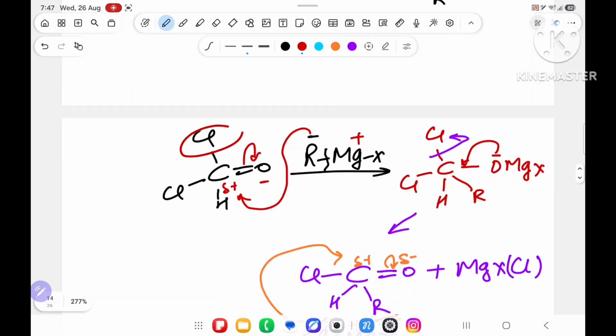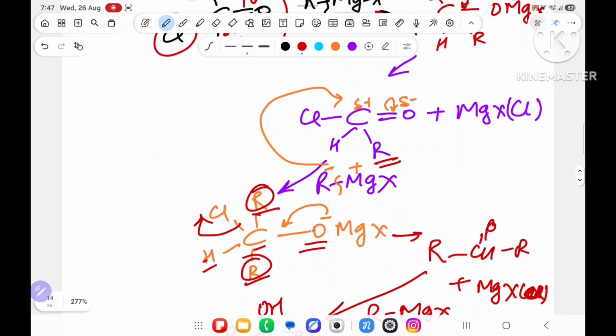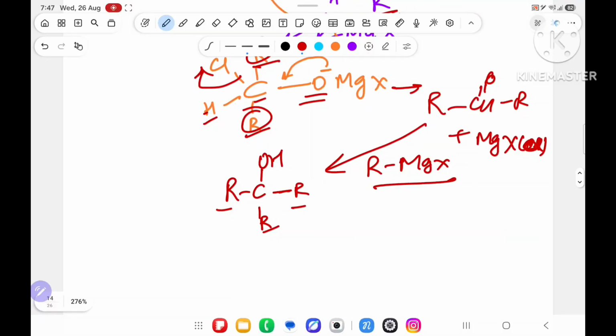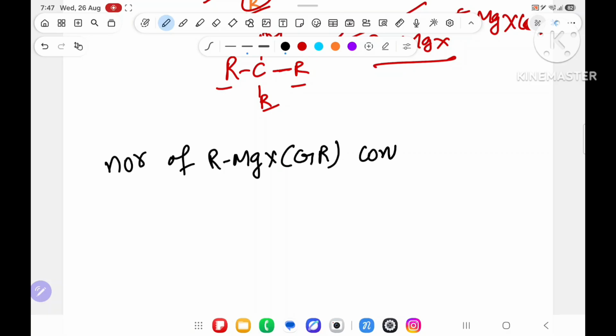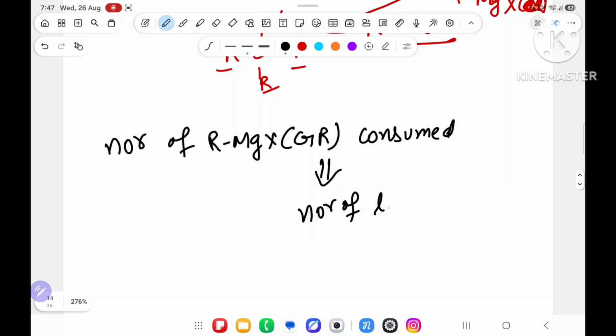So this time it has how many leaving groups? 2 leaving groups. Grignard reagent, 1 here and 1 here. 1 means no leaving group, only 1 Grignard reagent. 1 leaving group, 2 Grignard reagent. 2 leaving groups, 3 Grignard reagent. So sometimes they will ask how many moles of Grignard reagent are used. So the number of RMgX, that is Grignard reagent consumed in any reaction, is equal to the number of leaving groups plus 1. 1 leaving group, 2 Grignard reagent. No leaving group, 1 Grignard reagent. 3 leaving groups, 4 Grignard reagent.